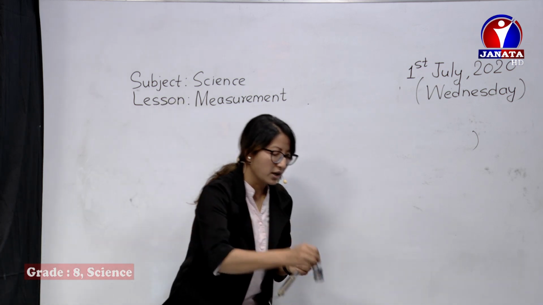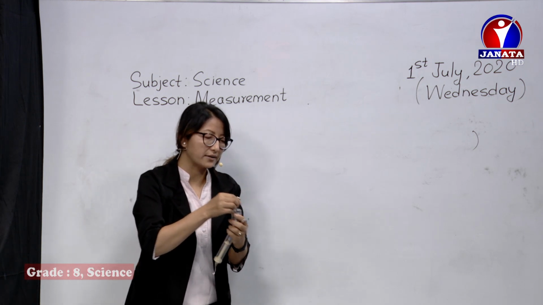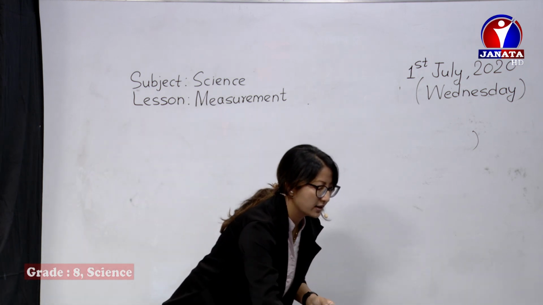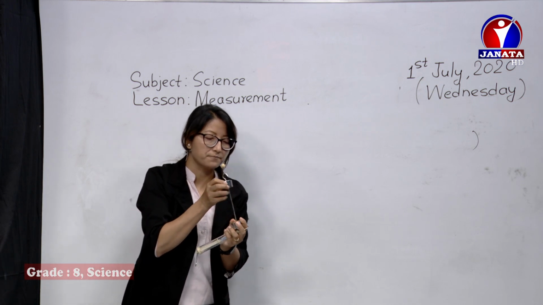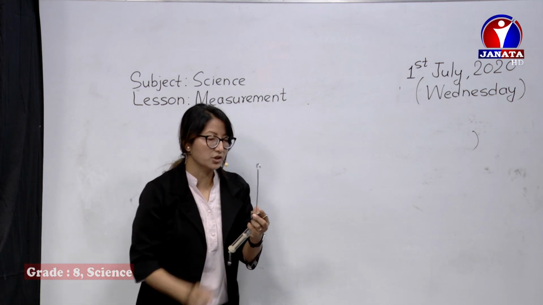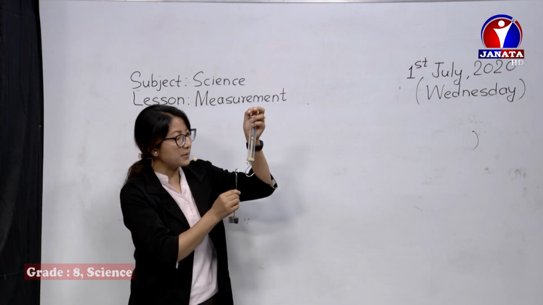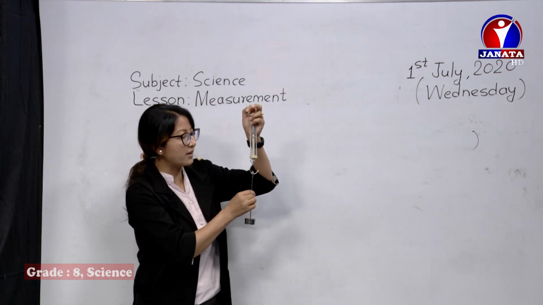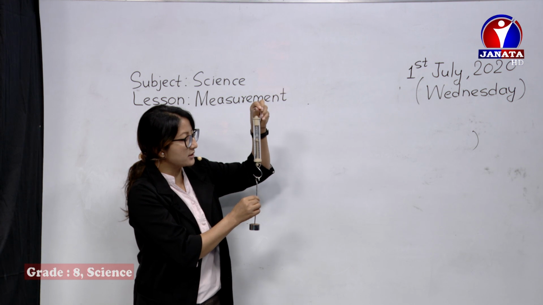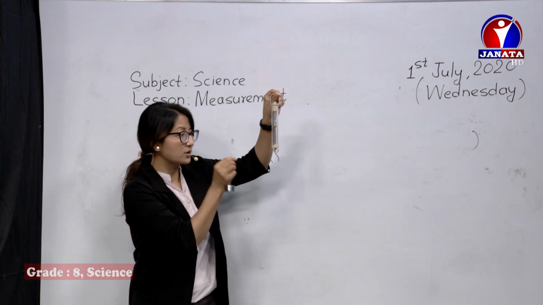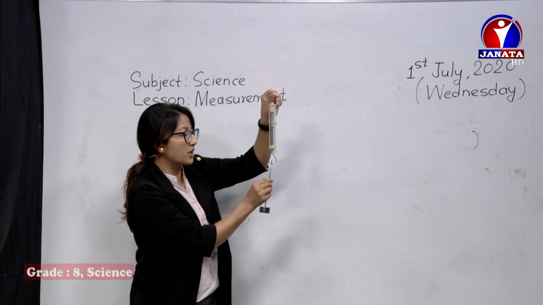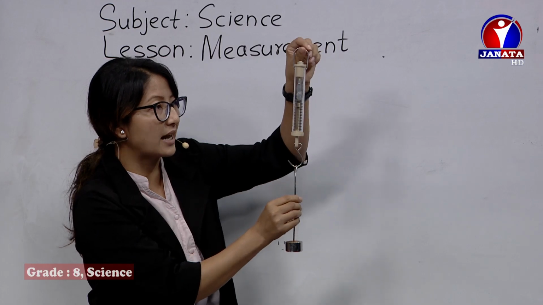I have a few small weights here. It's already fixed here, it's of 200 gram. Now, if I keep it here like this, it will pull the spring downward.